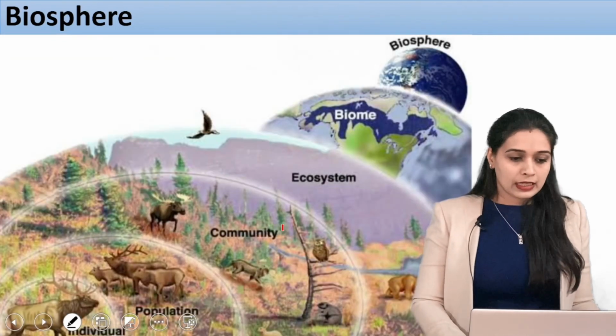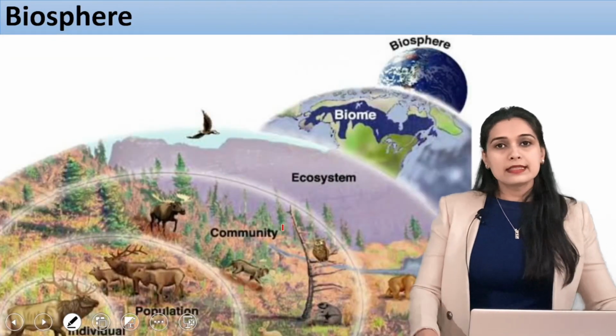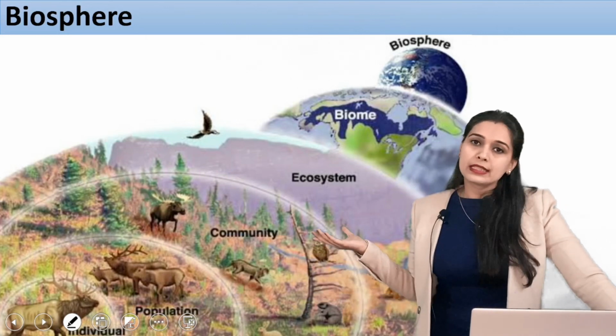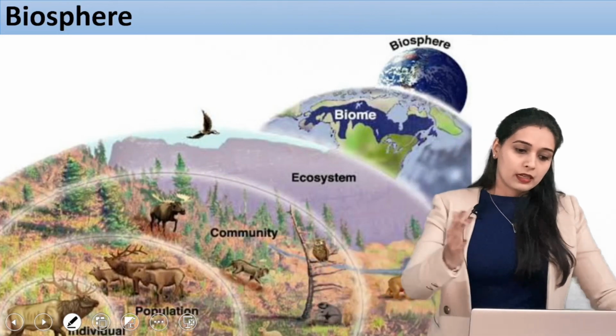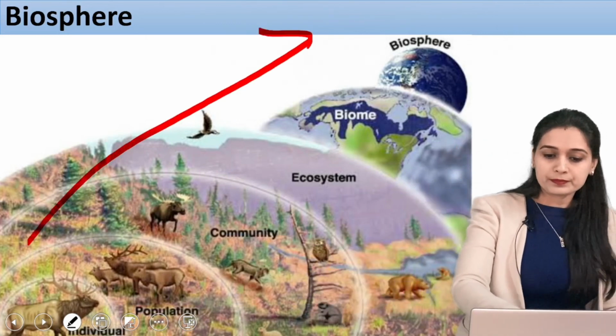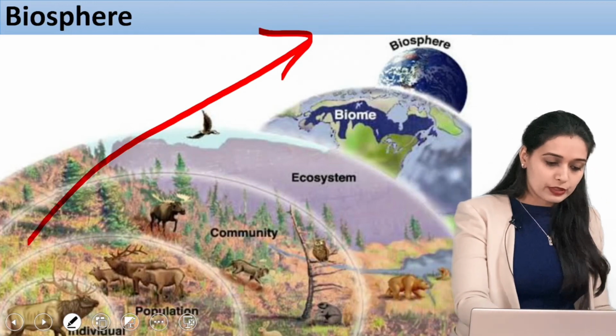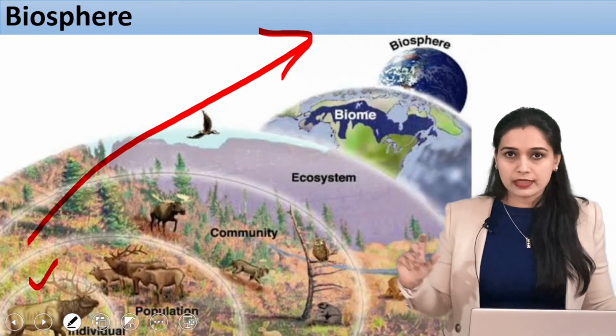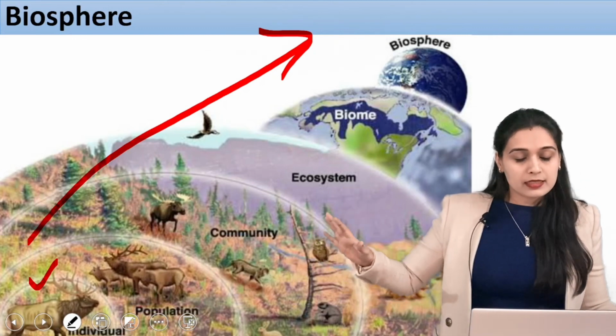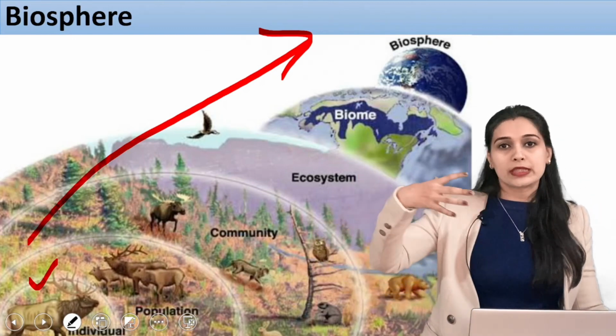Now you can see this in this diagram also. In this diagram you have a variety of terms mentioned. First of all there is an individual, then there is a population.